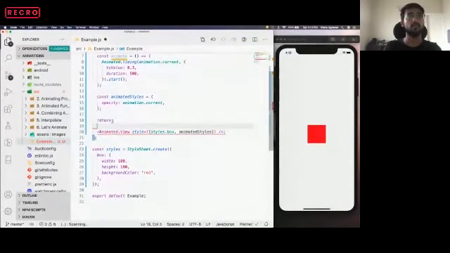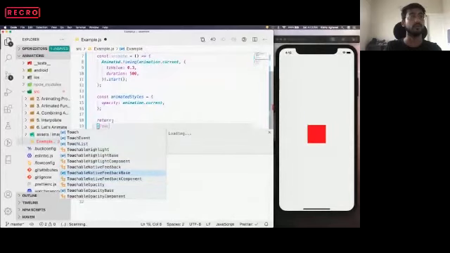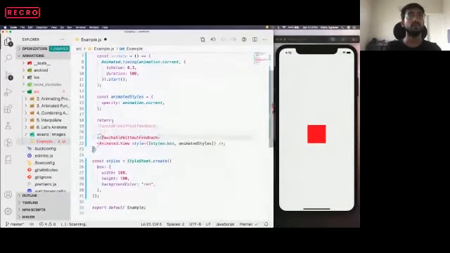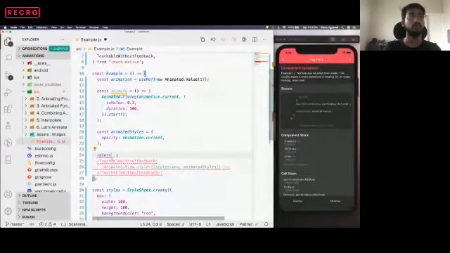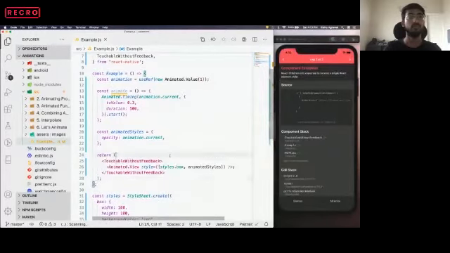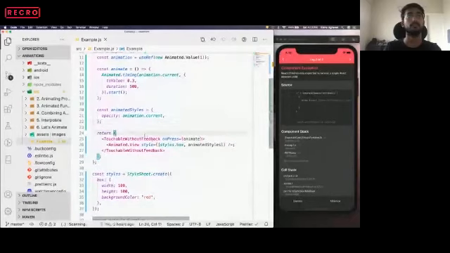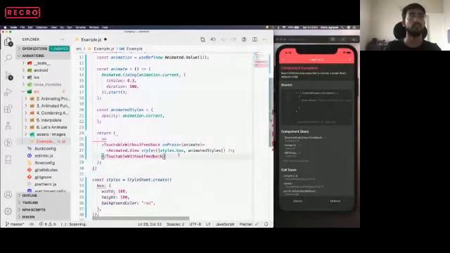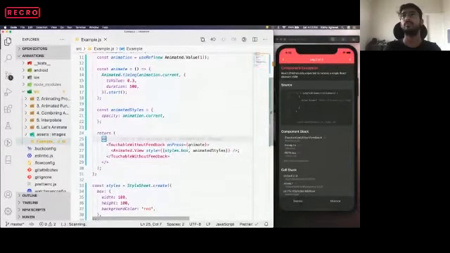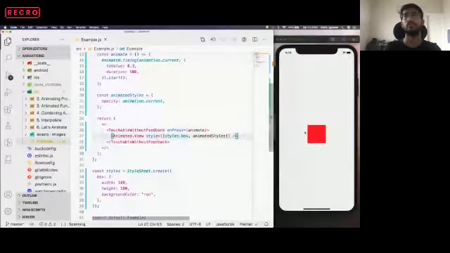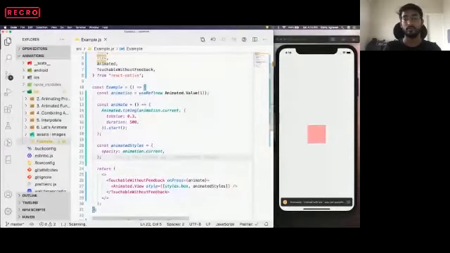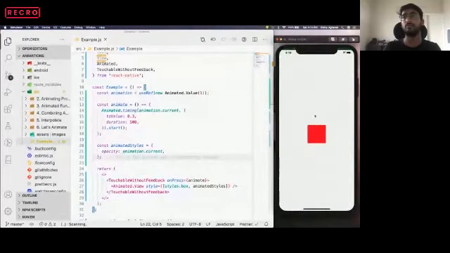Now, when to start? Let's say we'll use TouchableWithoutFeedback, and on press of this TouchableWithoutFeedback, we'll call this animate function. I'll just reload it once again.